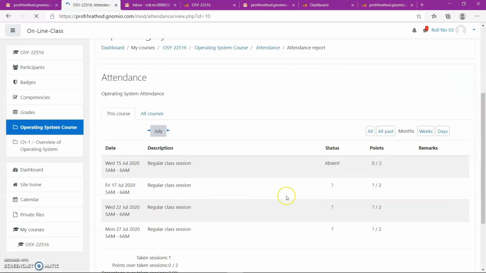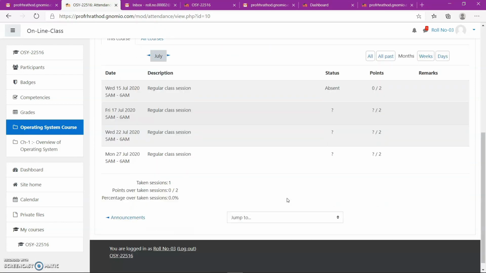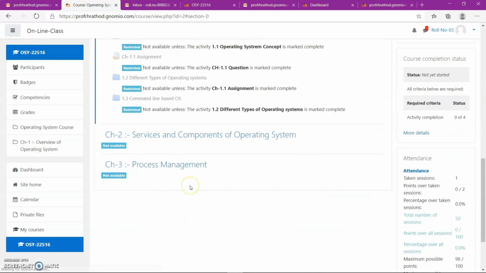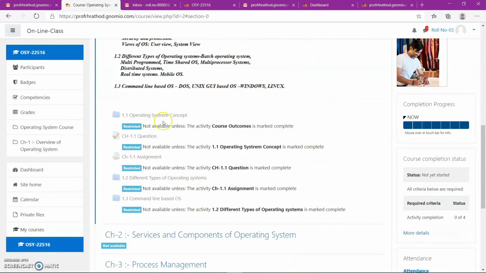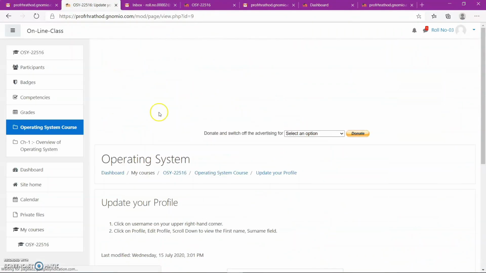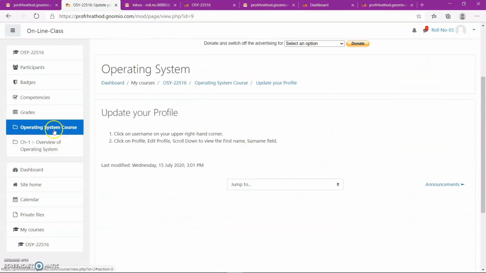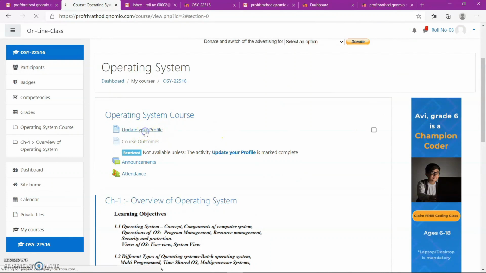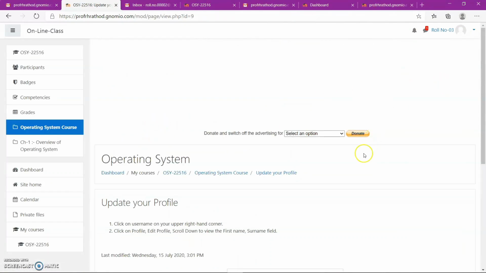Actually this should be available for the student to check the attendance. Now let us see operating system concept. For that purpose we have to update the profile. That means as a student we are actually using this student account. Now this will be used.